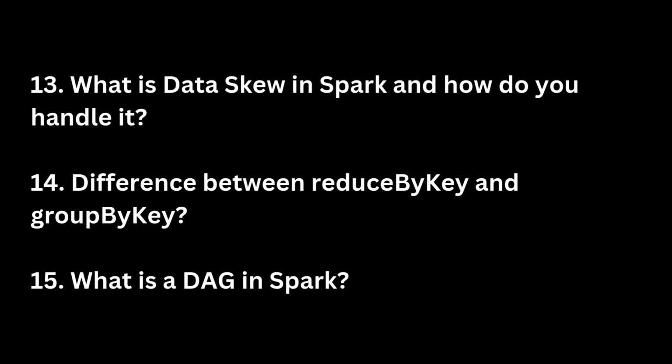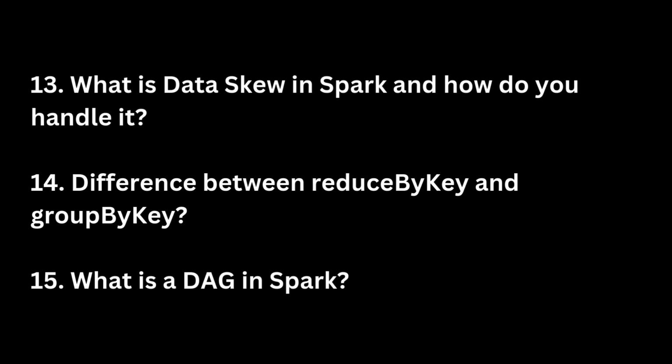When a user writes a series of transformations, like map, filter, or flatMap, on a dataset, Spark does not execute these operations immediately. Instead, it builds a logical execution plan in the form of a DAG. Each node in this DAG represents an RDD or DataFrame, and the edges represent the transformations applied. This approach allows Spark to analyze the entire job holistically, apply optimizations like pipelining transformations, and minimize shuffles, which are expensive operations in distributed systems.